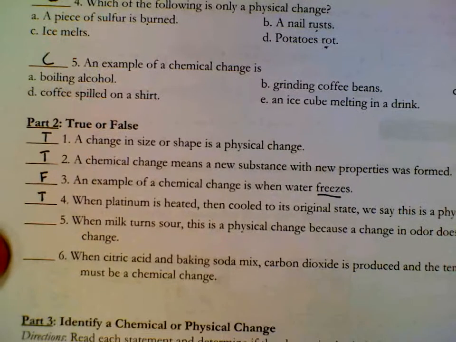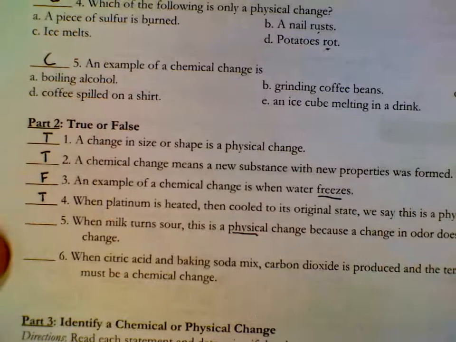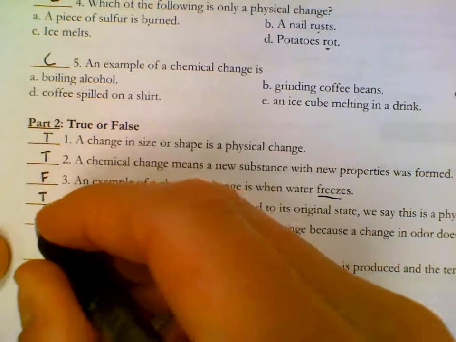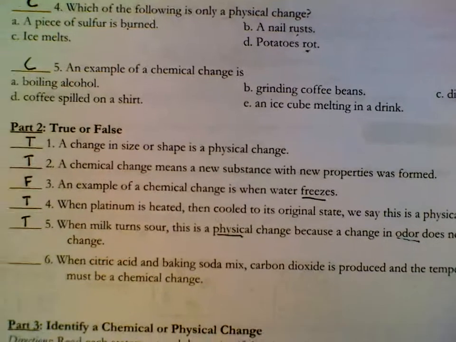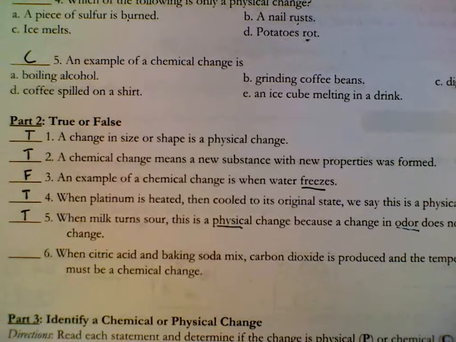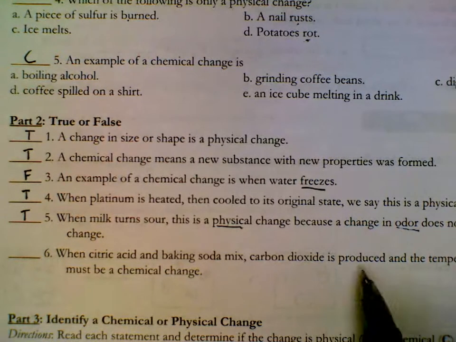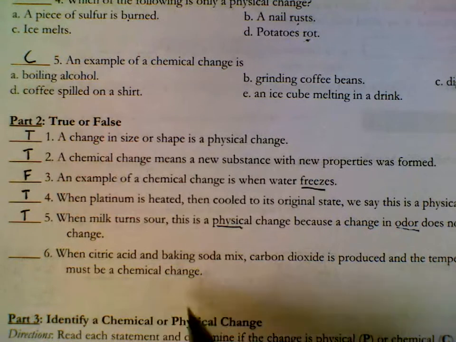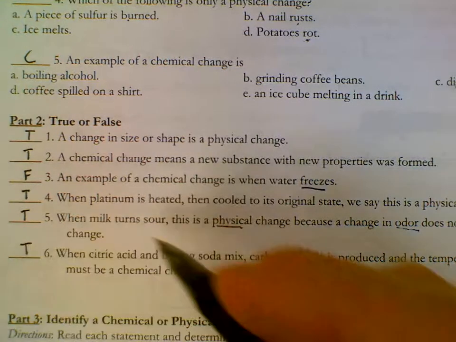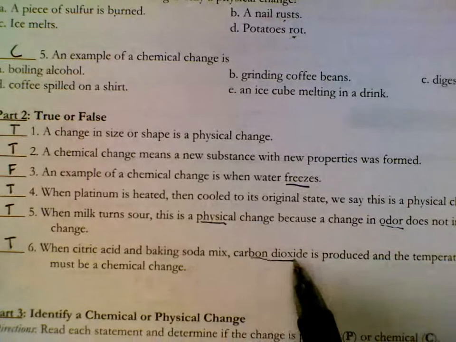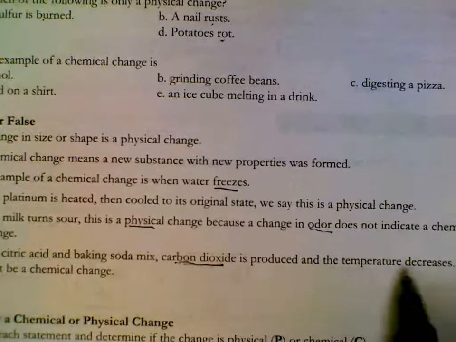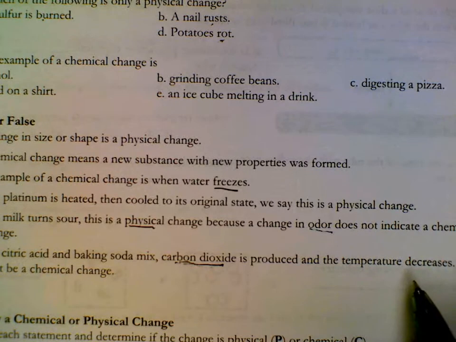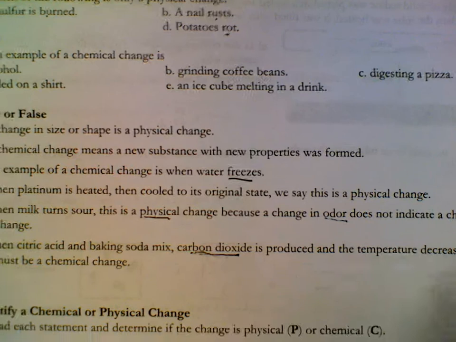When milk turns sour, this is a chemical change because a change in odor does not indicate a chemical change. This is true. Odor often means it's an indicator of a chemical change. When citric acid and baking soda mix, carbon dioxide is produced and temperature decreases. This must be a chemical change. That's true. New substance, carbon dioxide is made, so new substance equals chemical change. So change in temperature, heat formed or absorbed often means chemical change.